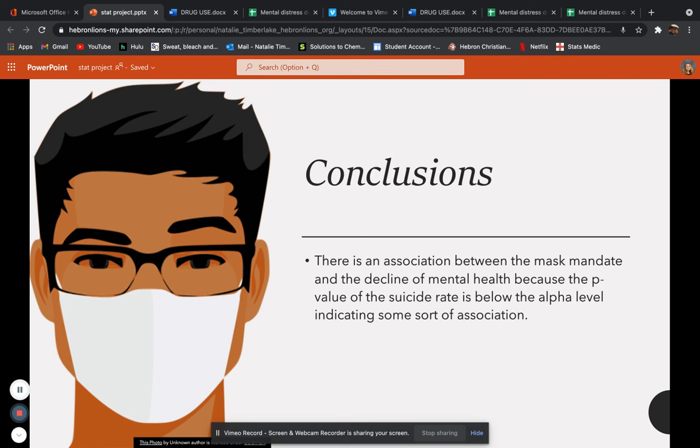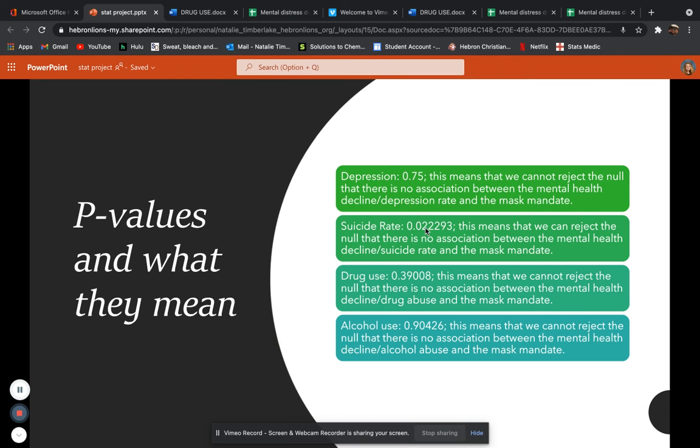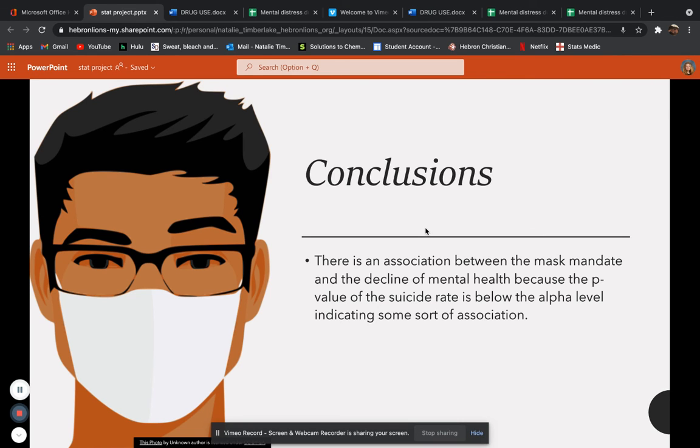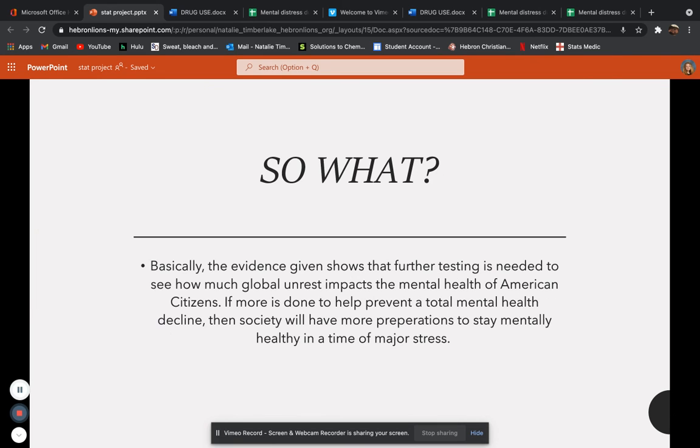There is an association between the mask mandate and the decline of mental health because the p-value of the suicide rate, which is 0.022293, is below the alpha level, which is 0.05, indicating some sort of association.